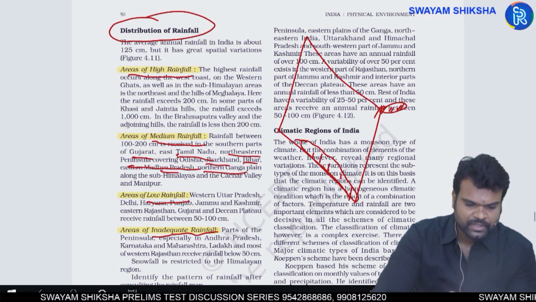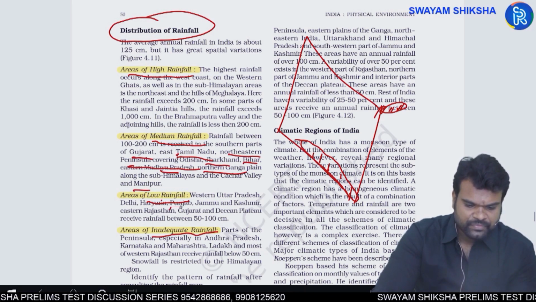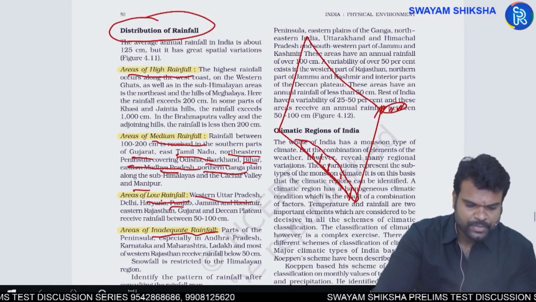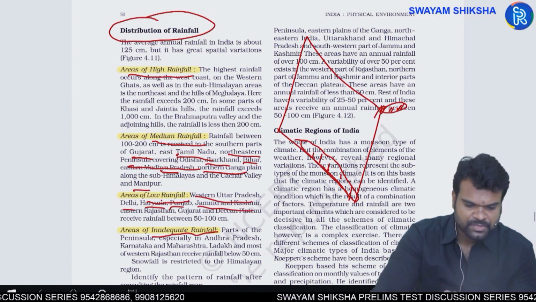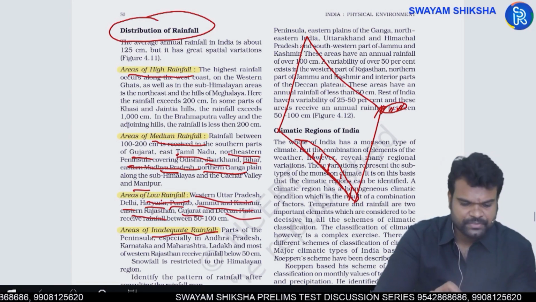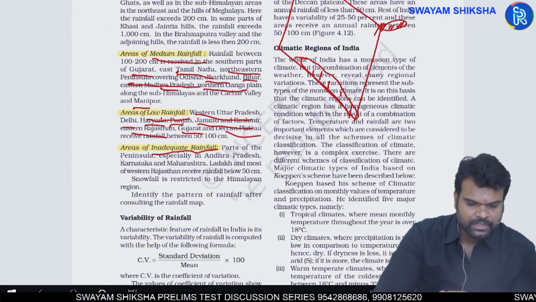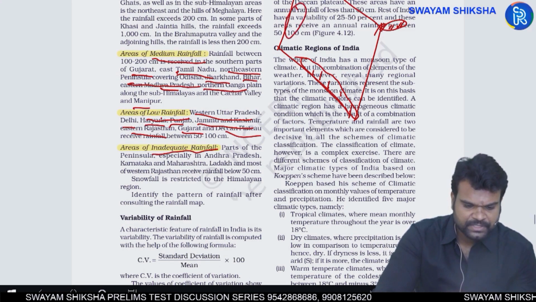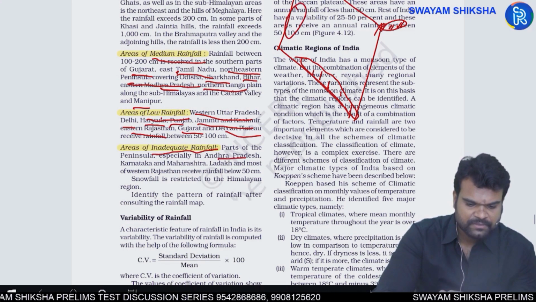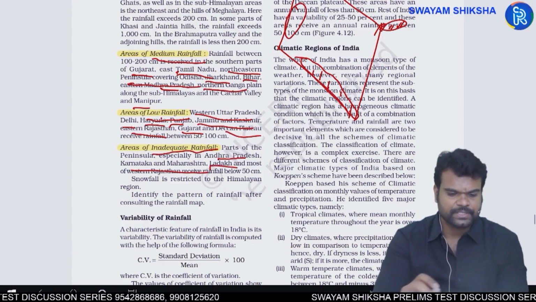Next, the Manipur region. Areas of low rainfall: Punjab, western UP, Delhi, Haryana, Jammu and Kashmir, eastern Rajasthan, Gujarat and the Deccan Plateau region. And areas of inadequate rainfall: obviously the western part of Rajasthan and parts of Andhra Pradesh, Karnataka, Maharashtra, the Ladakh region, etc.